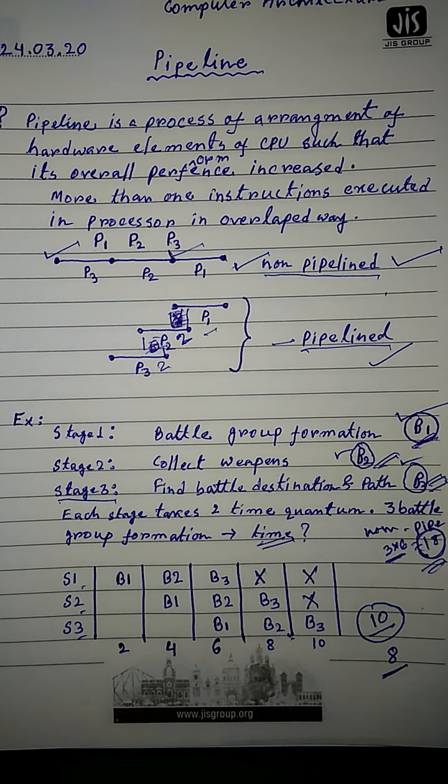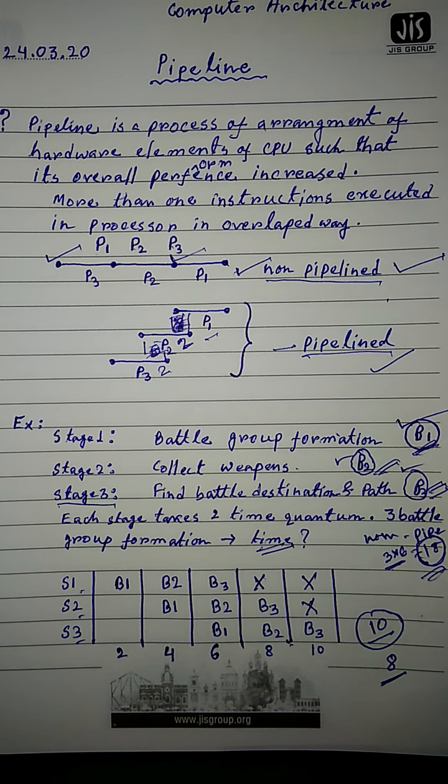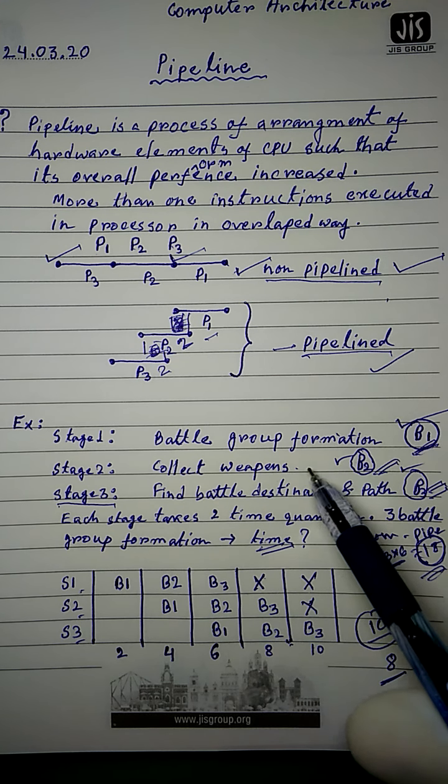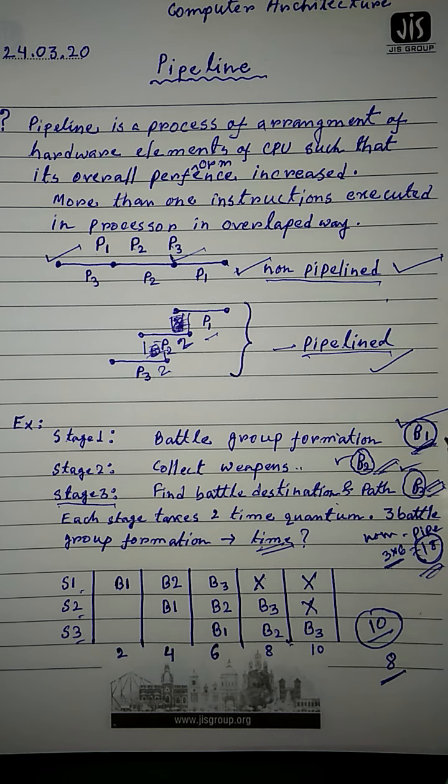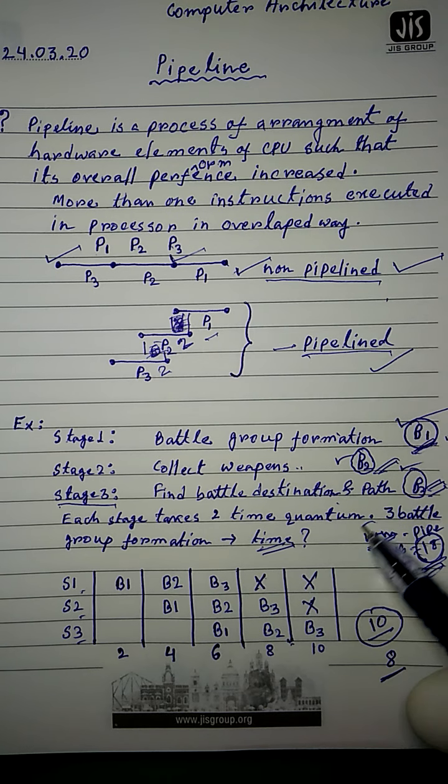2, 4, 6. B1 will take a total of 6 quantum. So 18 quantum is required to complete B1, B2 and B3. After that the battle will start. But for a pipeline processor, what will happen? So basically this is what happens for a non-pipeline processor.